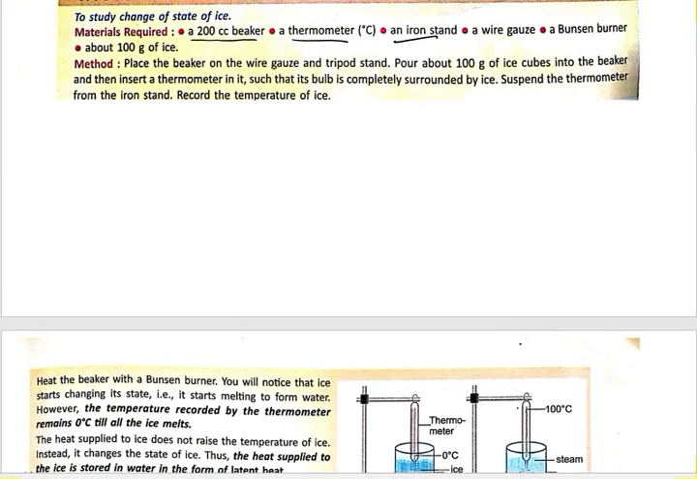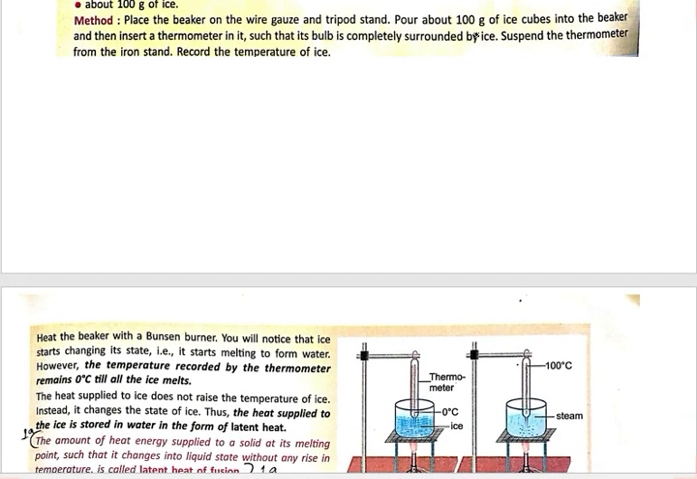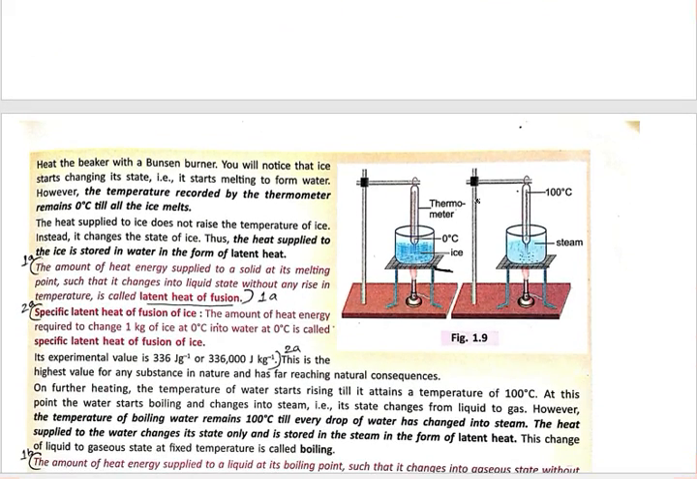Method: place the beaker on the wire gauze, as you can see in the figure. This will be our wire gauze, on a tripod stand. Pour 100 grams of ice cubes into the beaker, and then insert a thermometer to measure the temperature, such that the bulb is completely surrounded by ice. Suspend the thermometer from the iron stand and record the temperature of the ice. After inserting the thermometer, we need to record the temperature. What was the temperature at that time in degrees Celsius?